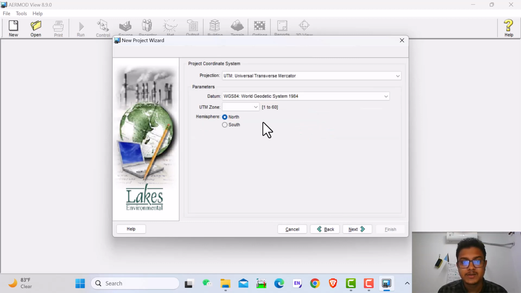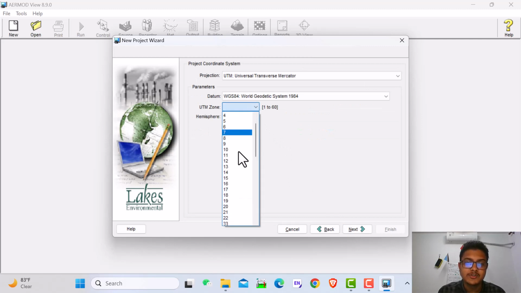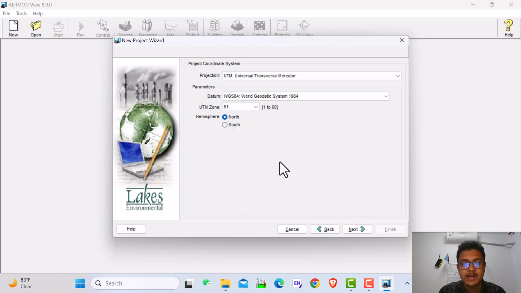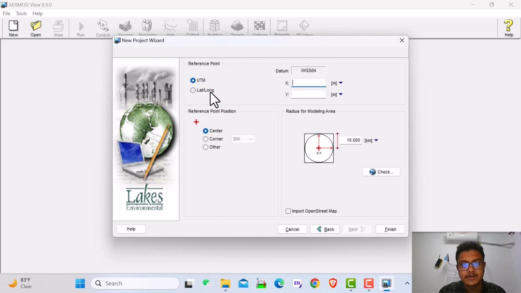Next, here is the UTM, your UTM zone. I am in the 51 UTM zone. Actually, I describe everything in the YEARMODE View tutorial, so if you missed it, go to the description and check the YEARMODE View tutorial there.